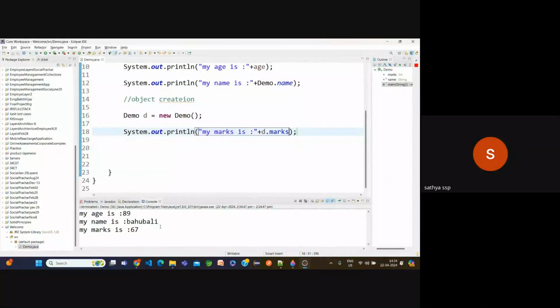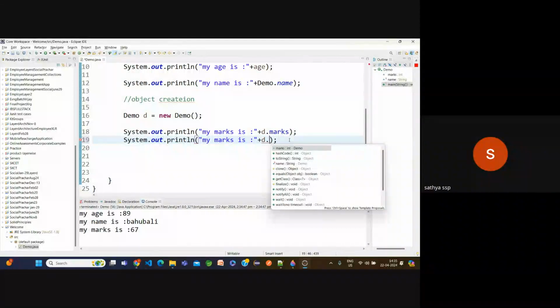Observe carefully here. If I use dot, observe carefully here. Now, these many methods I didn't write in my class, but what are these methods? These methods are the parent methods, of the Object class.